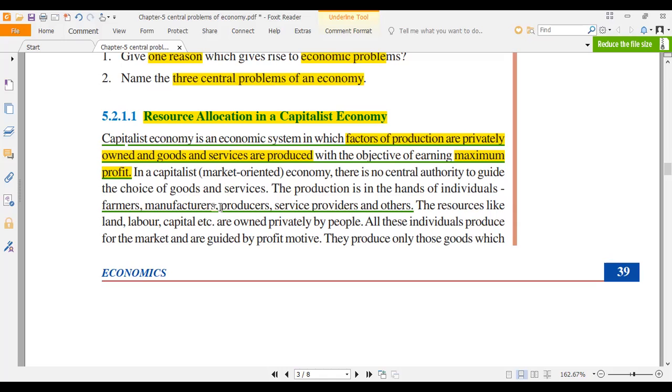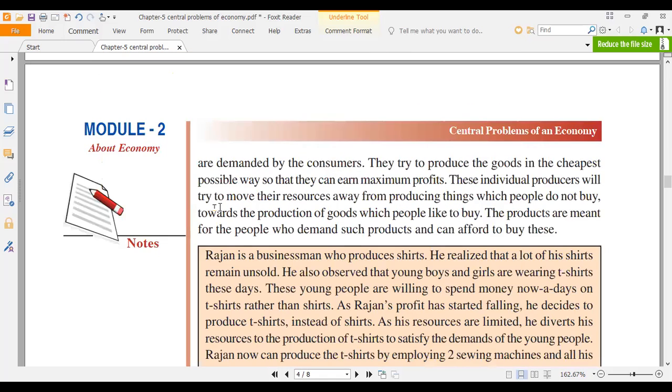Most profit. So how are resources allocated in a capitalist economy? Means how are resources distributed in an economy where private individuals are the owners of resources? How do they distribute resources?